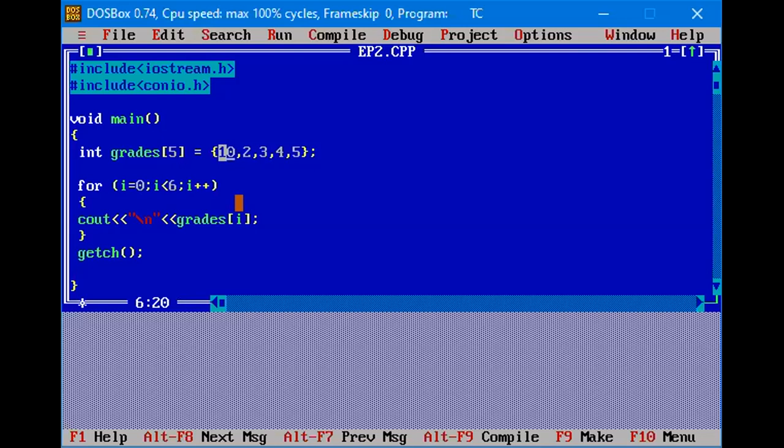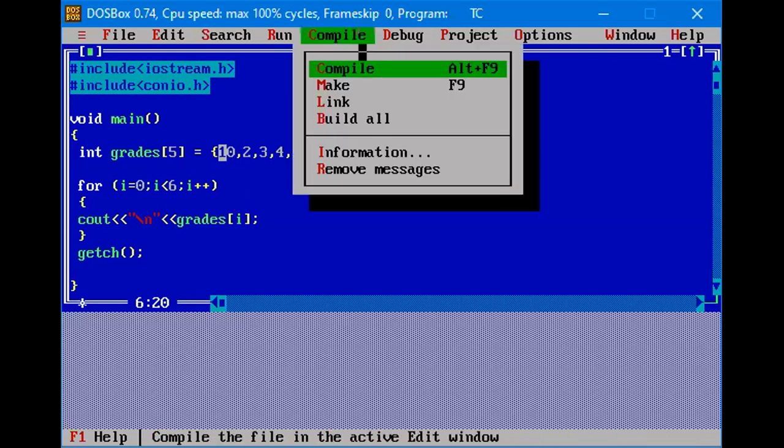Once 10 is printed, it will increase the I, and the second time it will get the value as I of 1. So we'll get grades of 1, that is 2. So it will print 2. In this way it will print all the values in the grades array. So let us compile and check whether it is correct or not.